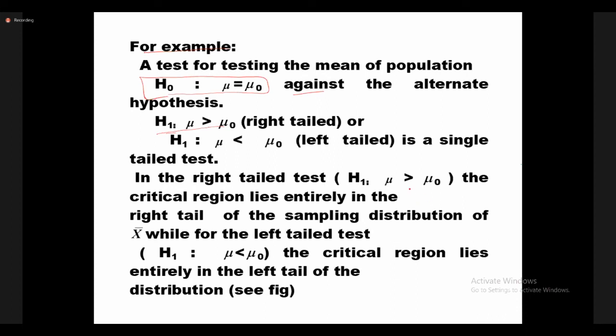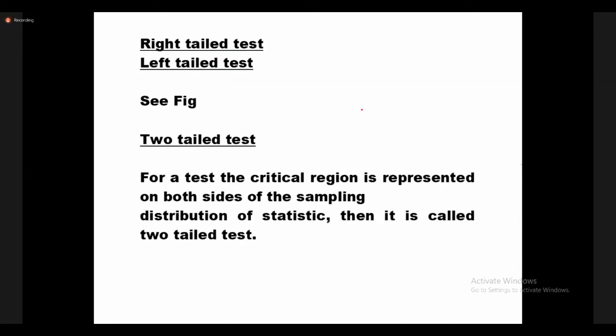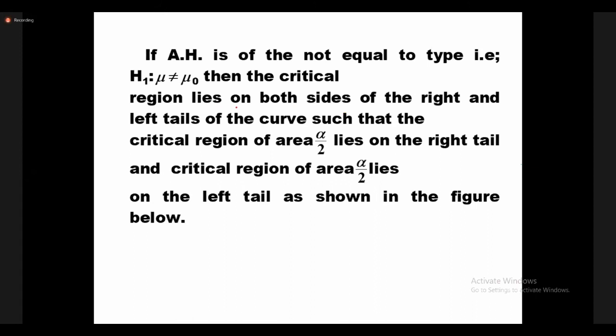Or simply remember, if the alternative hypothesis is either greater than or less than, the test is a one tail test. Simply remember those notations. And if the alternative hypothesis is of the not equal to type, then the test is a two tail test. Here, no need to worry about right or left. For a two tail test you take the critical region as alpha by 2, because the region is divided into two parts.